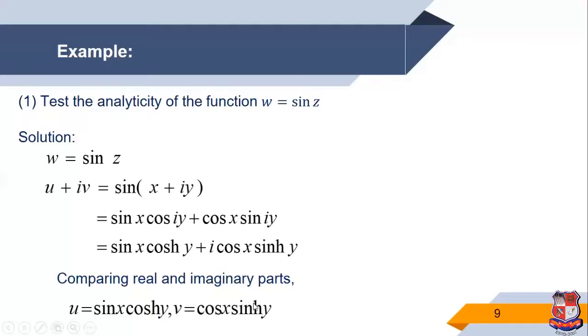So when any function is given and we want to check whether the function is differentiable, satisfies the CR equation, is analytic, or is entire, first we find the real part u and the imaginary part v in terms of x and y.